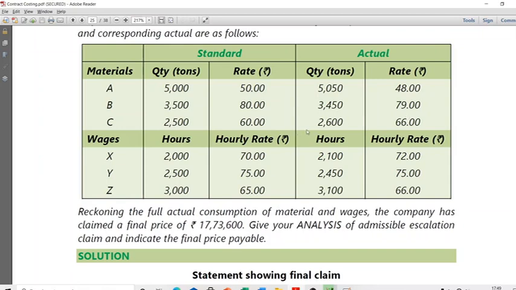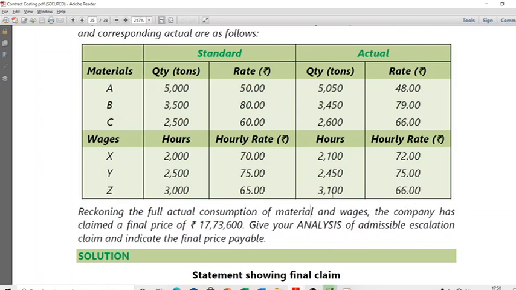But you want more than that, not only because price increased, but you also used more tons of C. That is not because of inflation. You're using more of a quantity, that's your headache. Probably you used something inefficiently that got damaged. So I will admit your claim only to the extent of increase in the rate, not to the extent of increase in usage. Similarly, if you come for worker Z, who should have ideally worked for 3,000 hours at 65 rupees per hour, but he has worked for 3,100 hours at 66 rupees per hour.